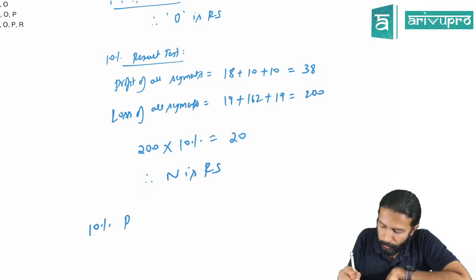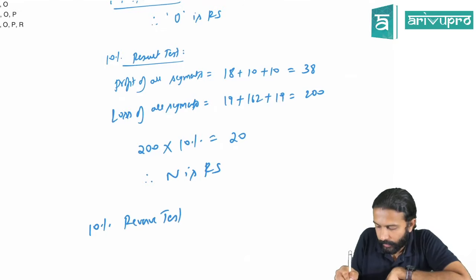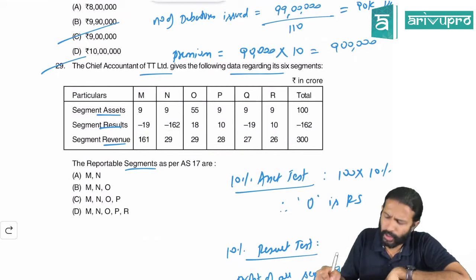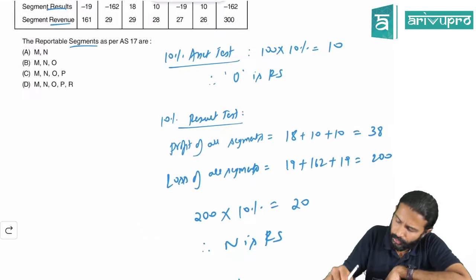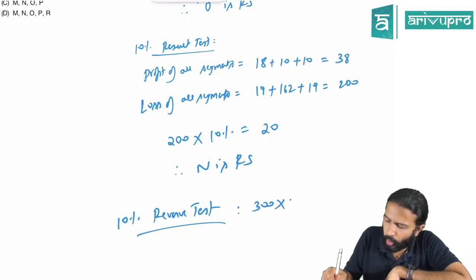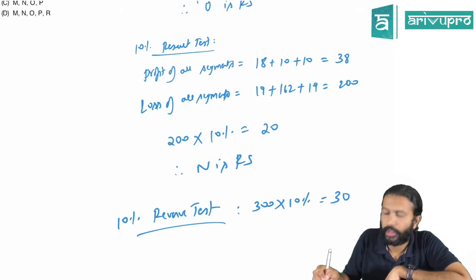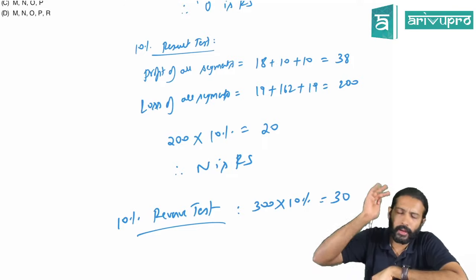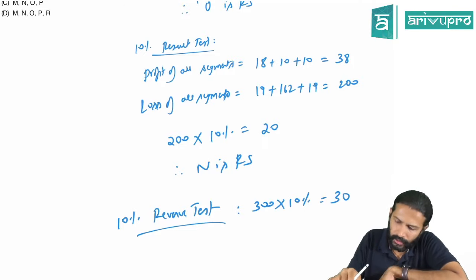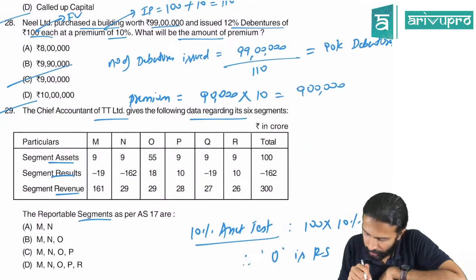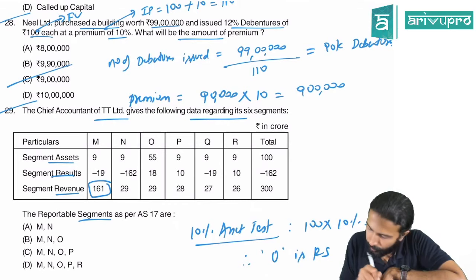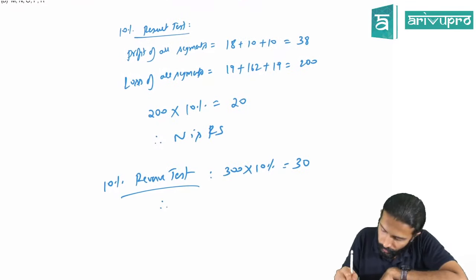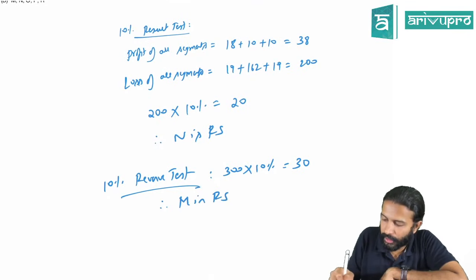Last test is the 10% revenue test. Revenue test is easy. Add all the revenue of all the segments, which they've already done, which is 300. So calculate 10% of the total, which is 30. Whichever segment has revenue of 30 crores or more, at least 30, becomes reportable. Which has a number of 30? Only M. The rest everything is below 30, so therefore, M is a reportable segment.